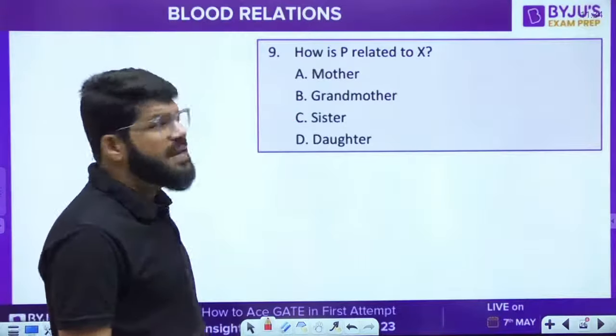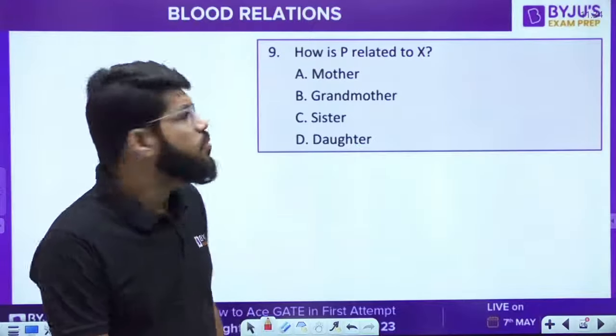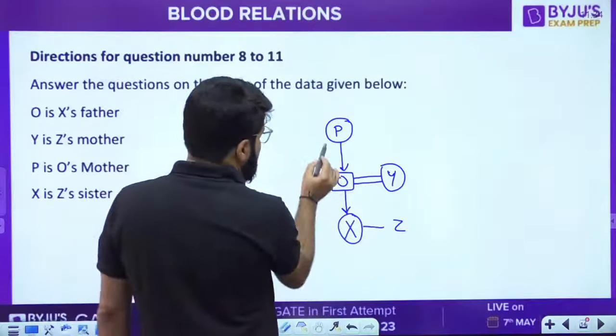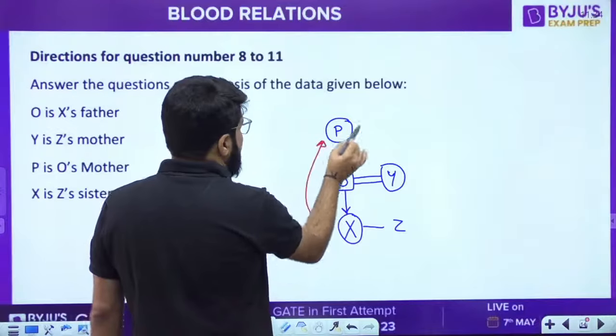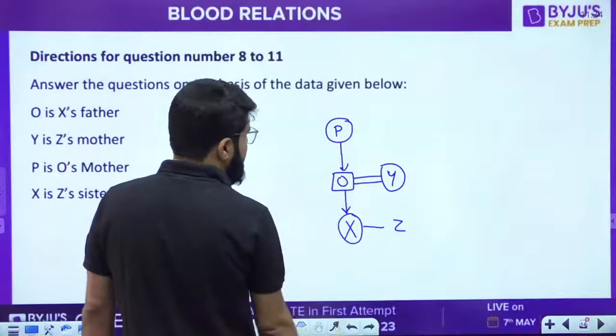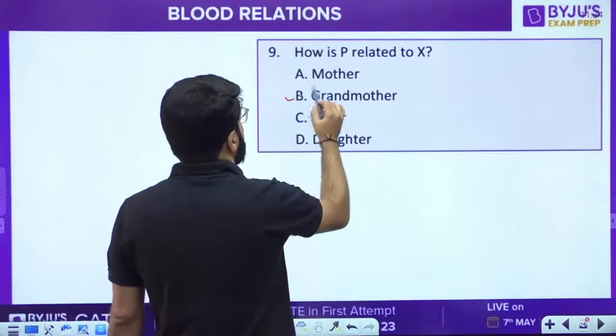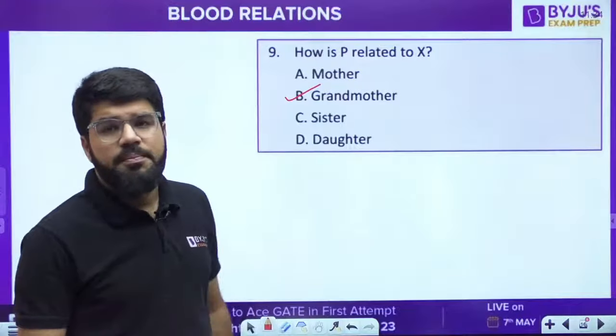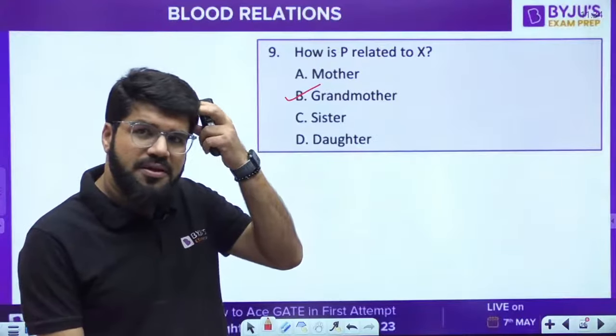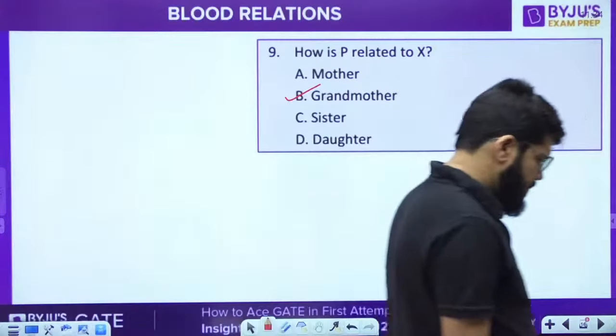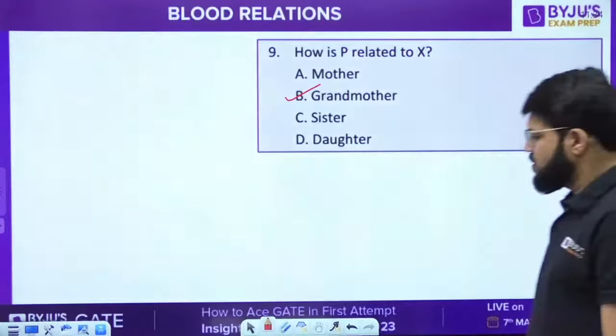9th. How is P related to X? P to X. Okay, two levels up. Grandparent, and this is a female, so grandmother. P to X is a grandmother. Option number B.